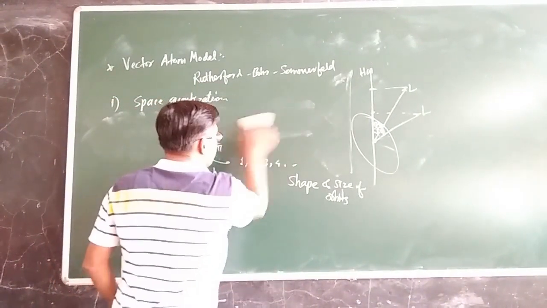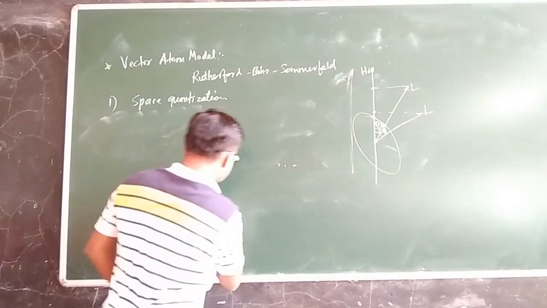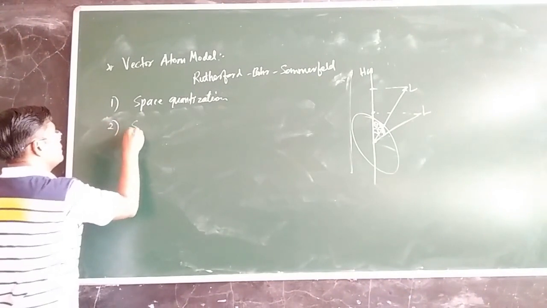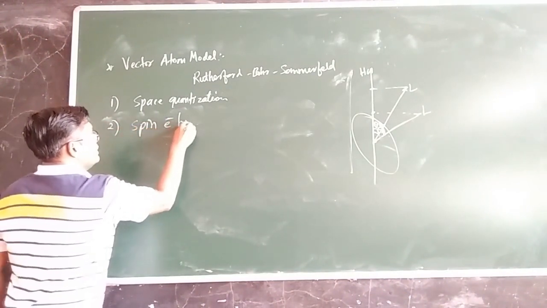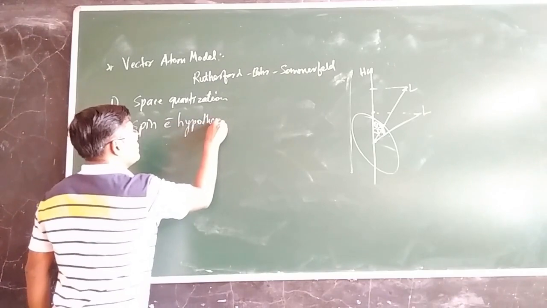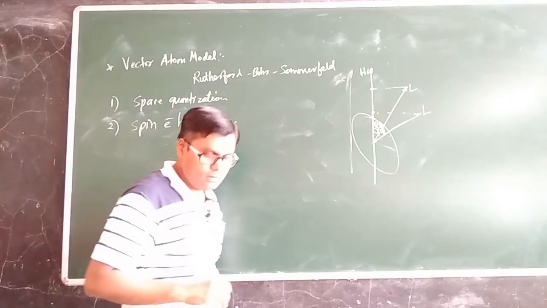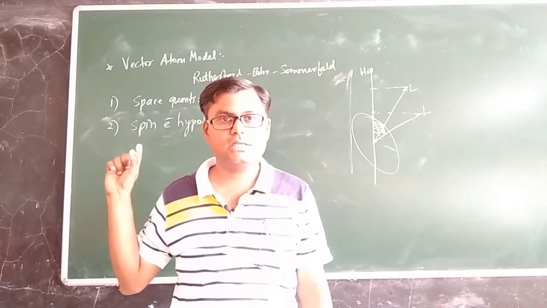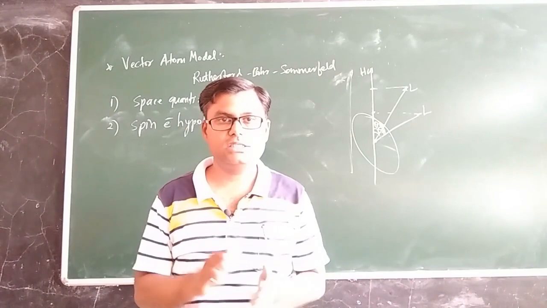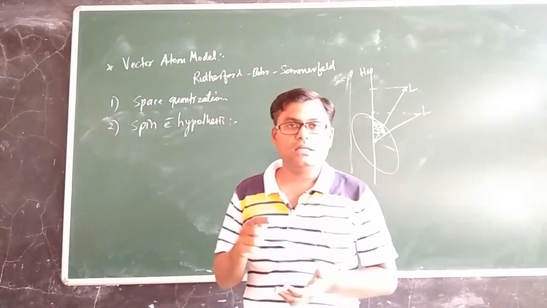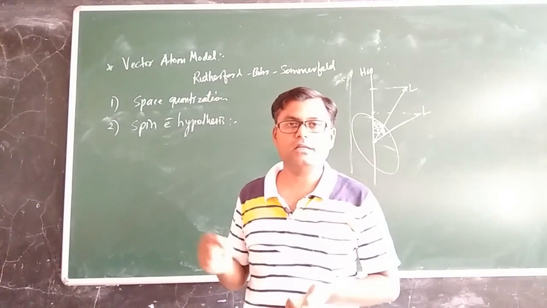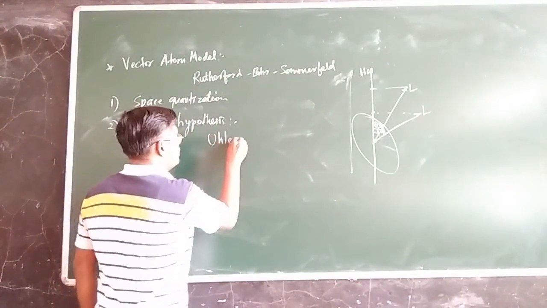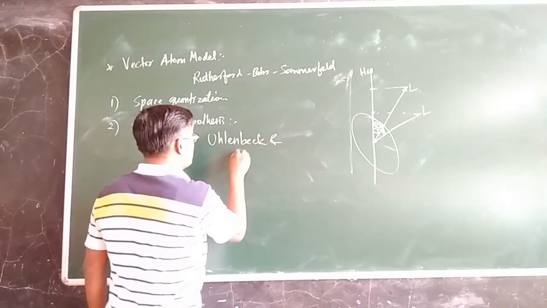Now the next important characteristic of the vector atom model is the spin electron hypothesis. In order to explain the fine structure of the H alpha line, the first characteristic we have just seen is the concept of space quantization, and the second hypothesis was put forward by two Dutch scientists, Uhlenbeck and Goudsmit.